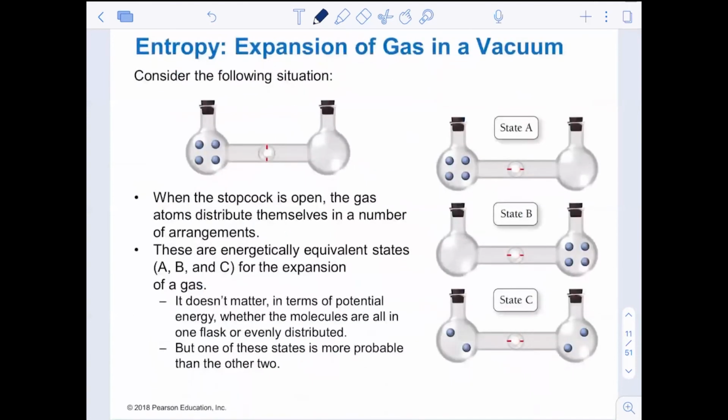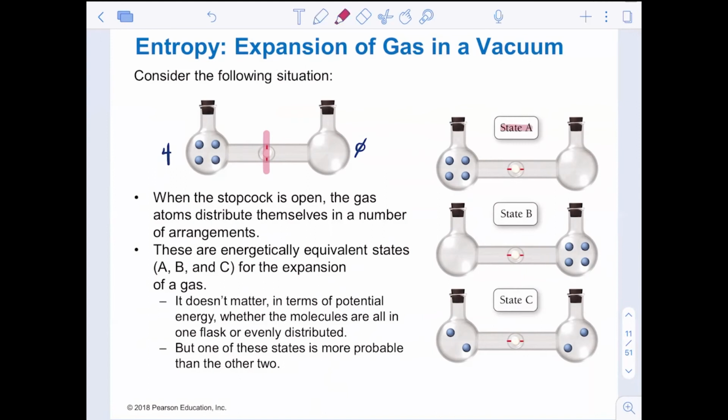So let's look at this situation. We have two isolated, notice the stopcock is closed, two isolated systems, I'll highlight it. One side has 4 molecules, the other side has 0 molecules, okay? When the stopcock is open, the gas atoms actually distribute themselves in a number of arrangements. These are what we call energetically equivalent states, A, B, and C over here.